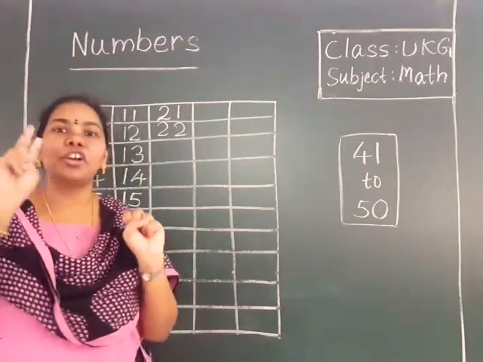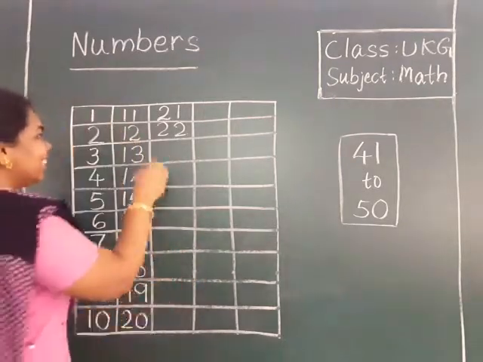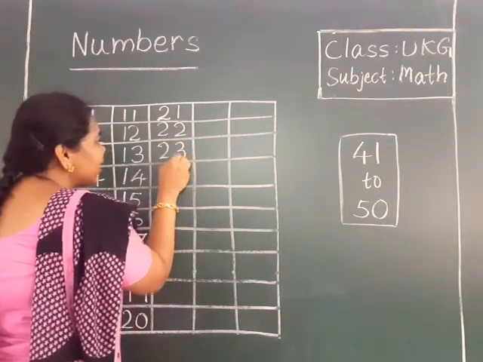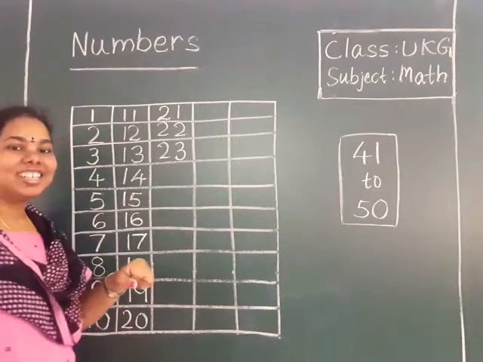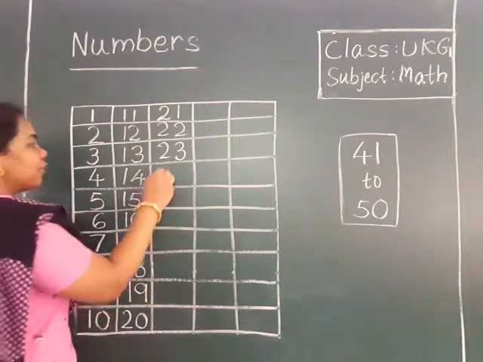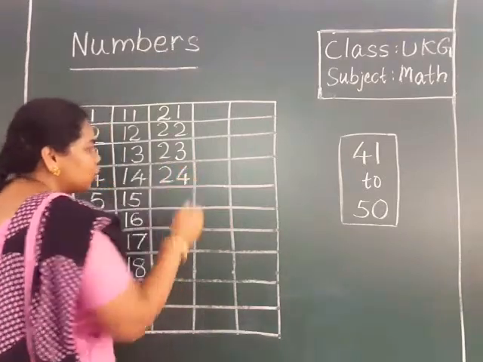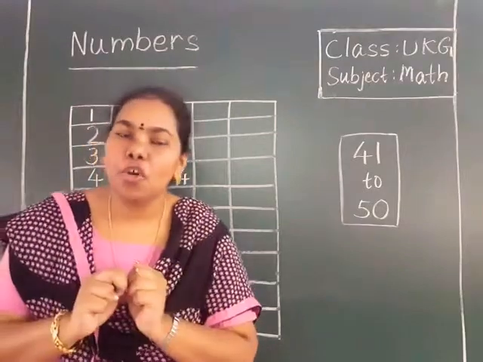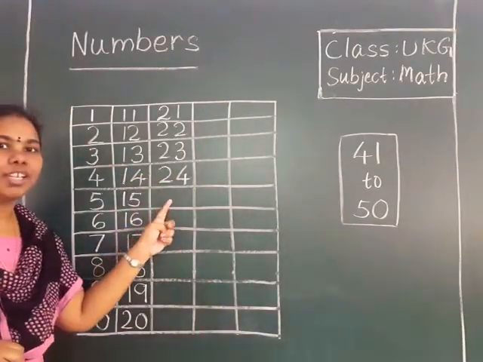After 22? 23. How to write 23? 2 and 3, 23. Very good. After 23? 24. 2, 4, 24. After 24, which number will come, children?